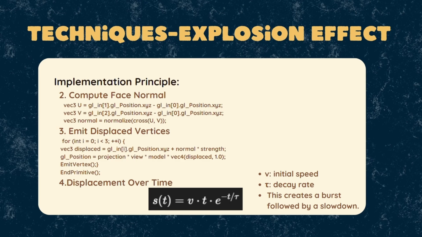So we compute the face normal, we emit the displaced vertex, and finally we displace over time. This equation gives displacement strength as a function of time, determined by initial speed and decay rate. This makes the burst more natural.